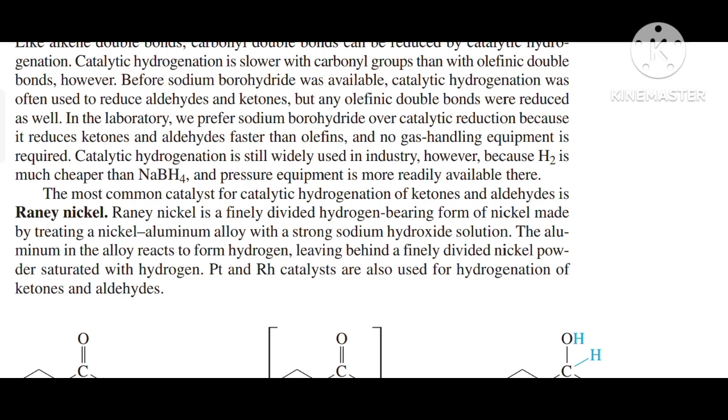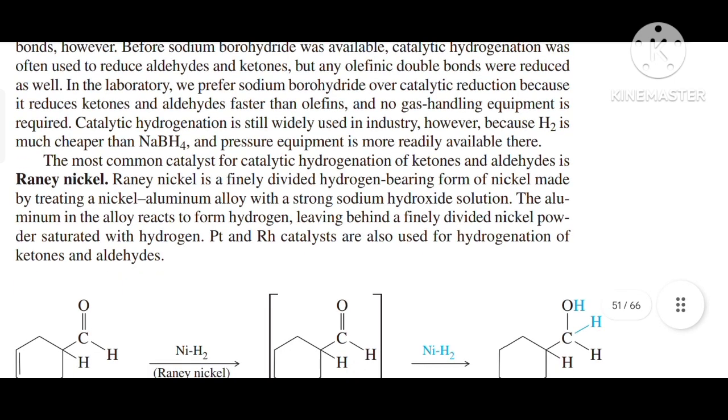In the laboratory, we prefer sodium borohydride over catalytic reduction because it reduces ketones and aldehydes faster than olefins, and no gas handling equipment is required. Catalytic hydrogenation is still widely used in industry, however, because H2 is much cheaper than sodium borohydride and the pressure equipment is more readily available there. The most common catalyst for catalytic hydrogenation of ketones and aldehydes is Raney nickel.